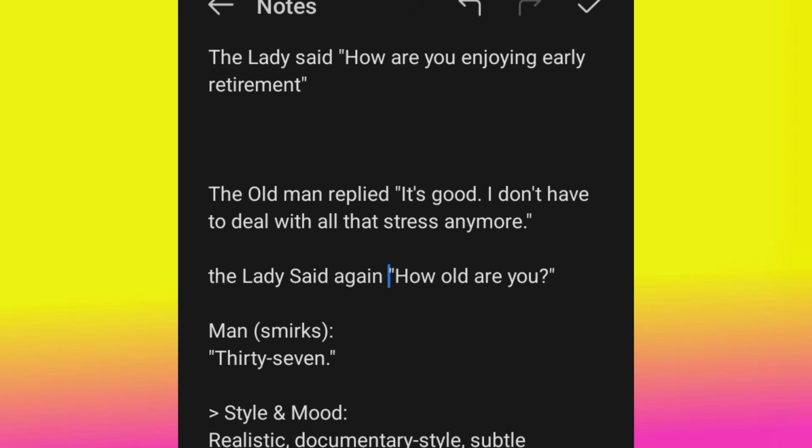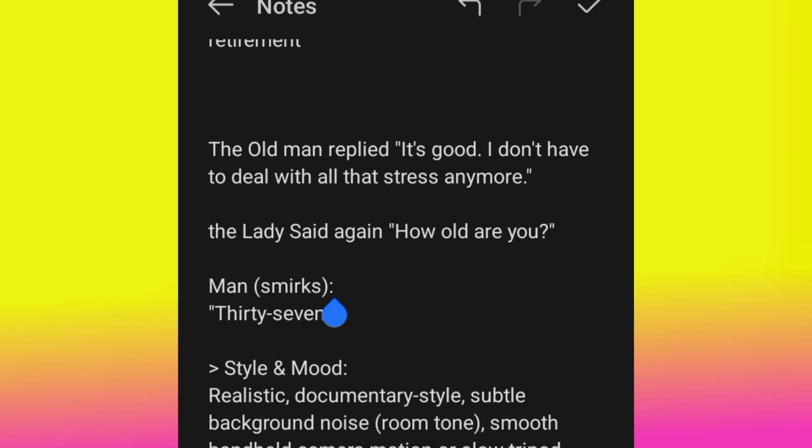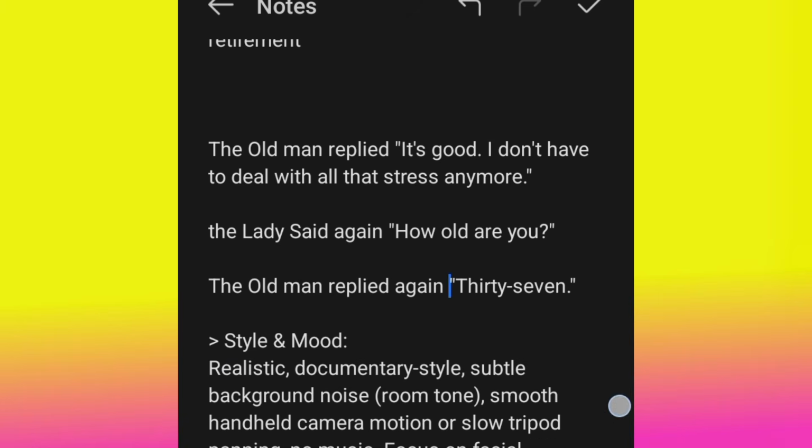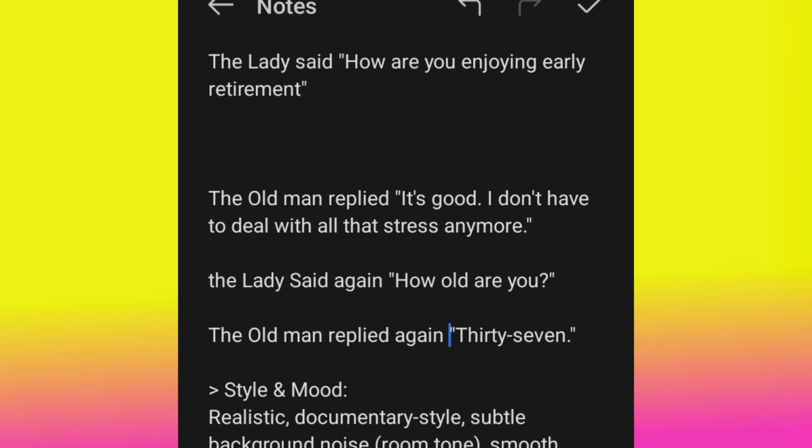This is very, very important. The lady said again, how old are you? And then the old man replied again. Okay, so this is how to continue the conversation. Do you understand? This is how to continue the conversation.